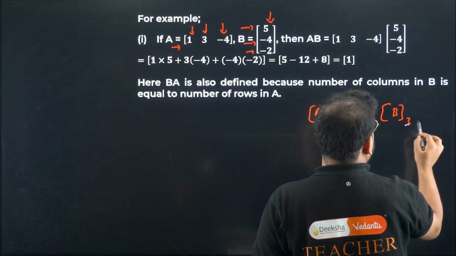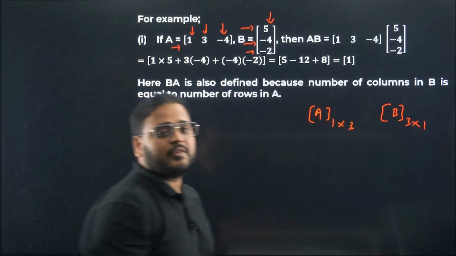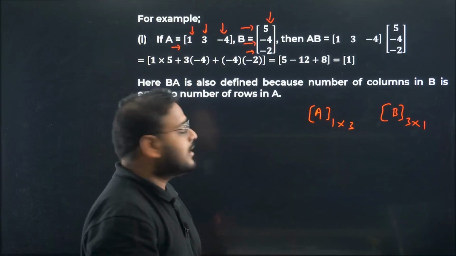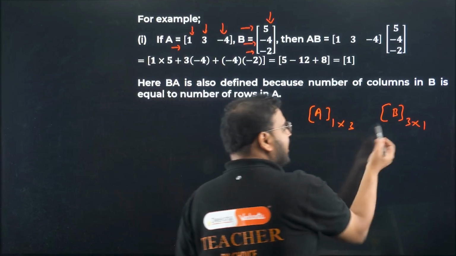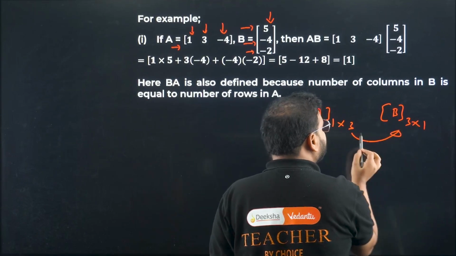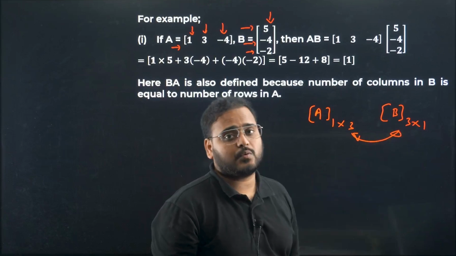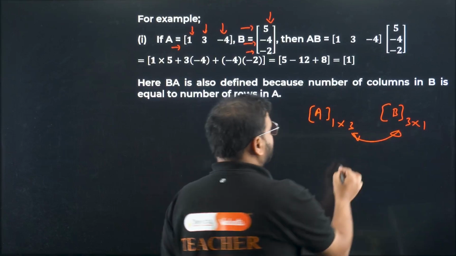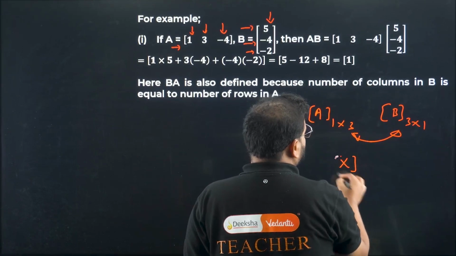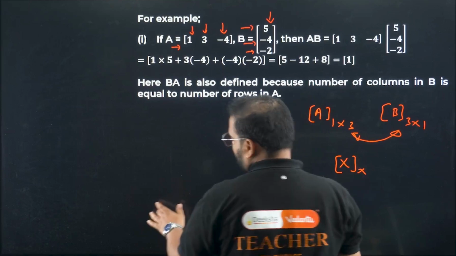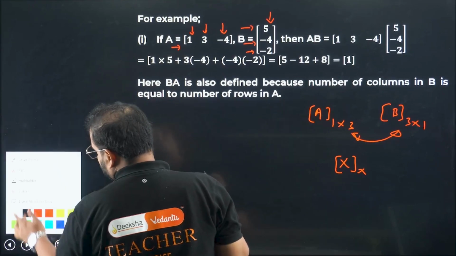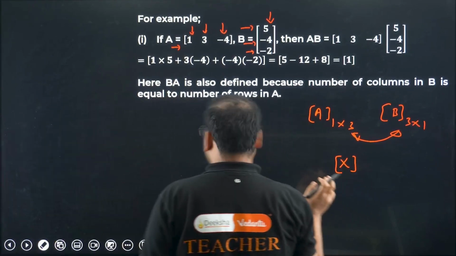Now if you multiply, what is the result? First, can we multiply or not? Yes, we can, because the number of columns and the number of rows over here are equal. The resulting matrix, let's call it matrix X. What's the order of that? 1 cross 1. This is clear, right? That's what we learned so far.